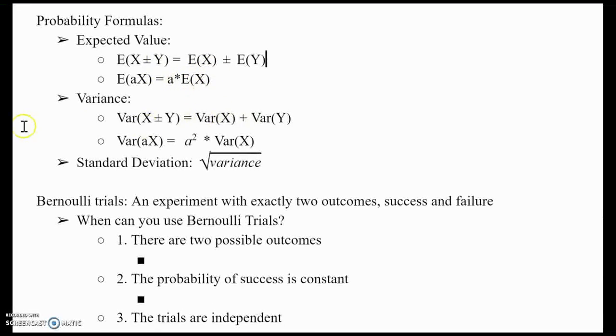Variance is a bit more tricky because if I have the variances of two things, regardless of whether I'm subtracting or adding in this kind of form, I will always be adding them together. And for the variance of any constant multiple, when I multiply by the variance of x, I will get a square there. It is because once I square, variance is standard deviation squared, so you get a squared times standard deviation squared, which makes sense.